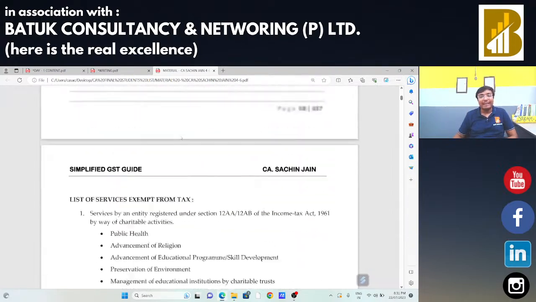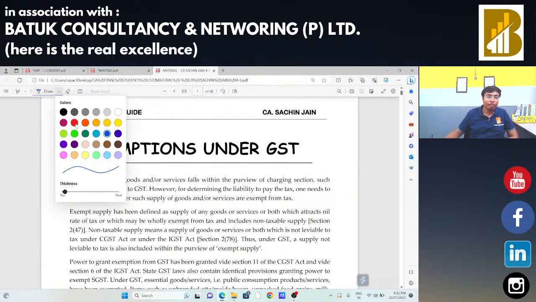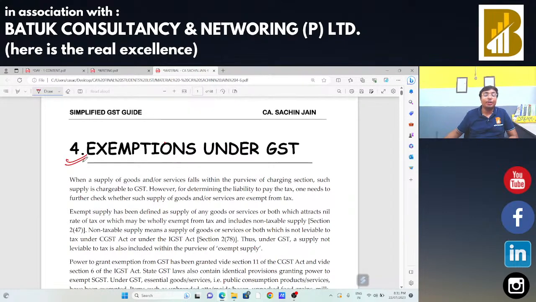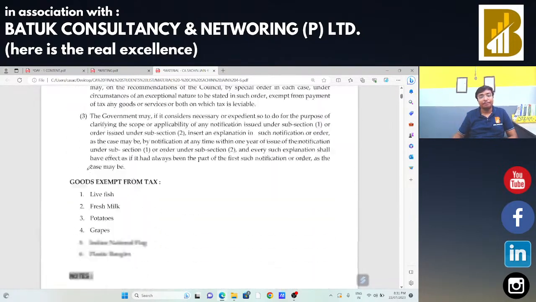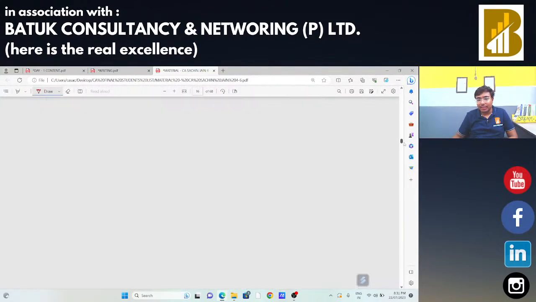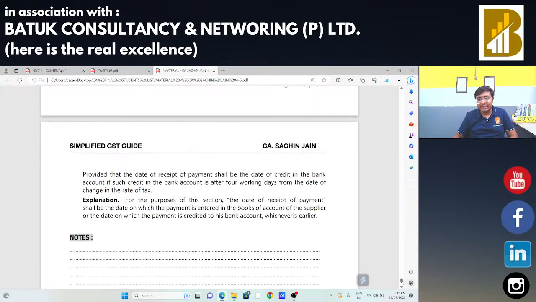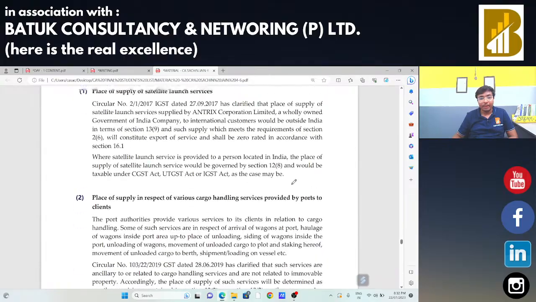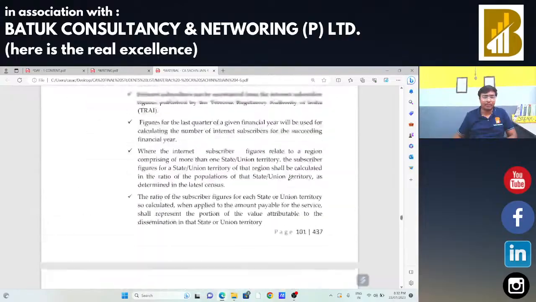Okay. So next topic is our exemption. But I am not going to cover this exemption chapter at this time. We'll talk on this exemption chapter later, in our tomorrow session. Now I just want to start our discussion. I am going to skip one more chapter, place of supply. I am going to start the concept of time of supply. And we'll cover the time of supply chapter within 10 to 15 minutes. This is very easy.